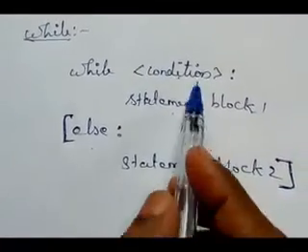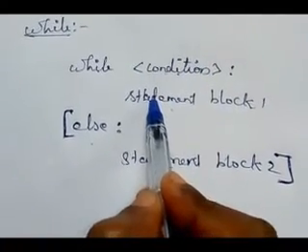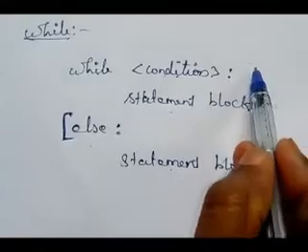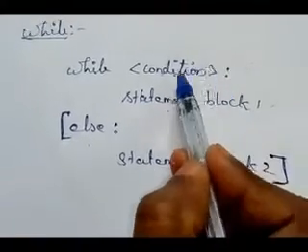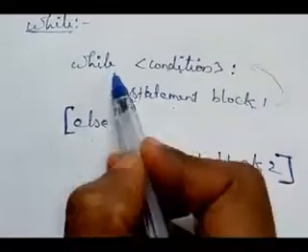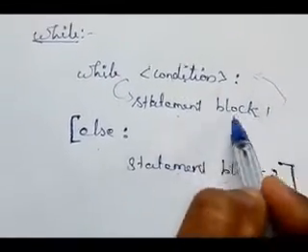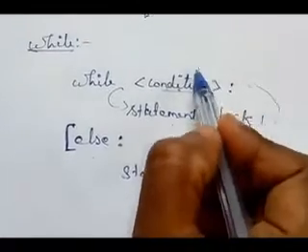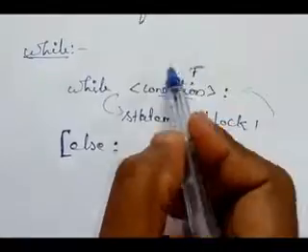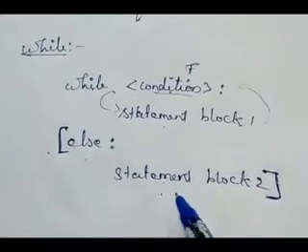How does it execute? If the condition is true, statement block 1 will be executed. Again it goes to the beginning of the loop and checks the condition. If the condition is true, again it executes statement block 1. This repeats until the condition is false. When the condition is false, it goes to the else part, executes statement block 2, then exits.